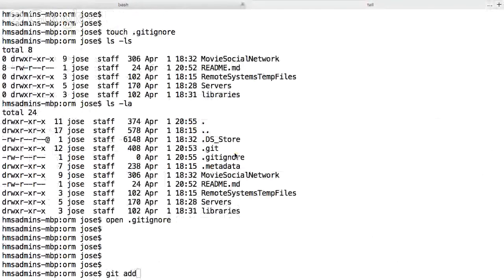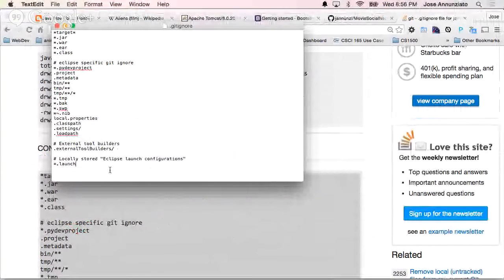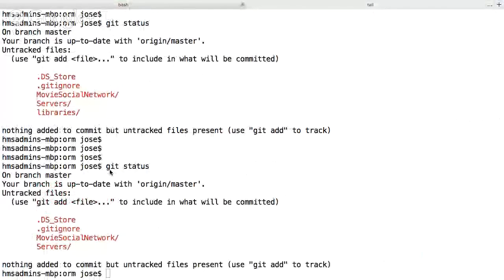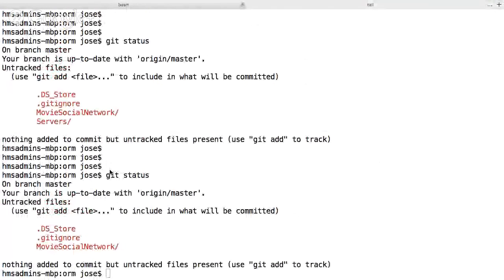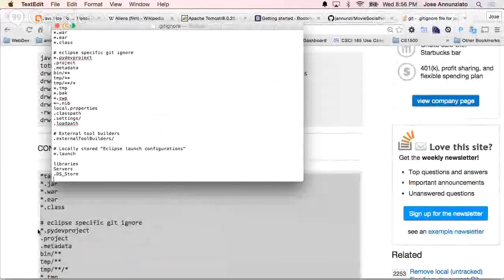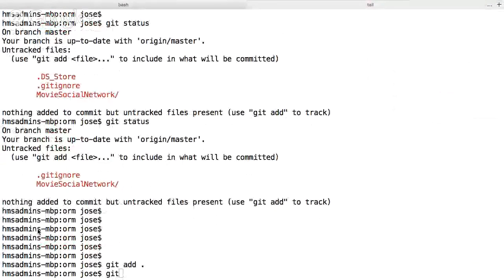Okay, now I'm going to add everything. Git status. Okay, all right. And then, ooh, libraries. I don't want libraries. Okay. I don't want the servers either. I only want Movie Social Network. Very good. I don't want DS store either. Let me add that. Ignore that. Okay. I think we're okay. So git add, git status.